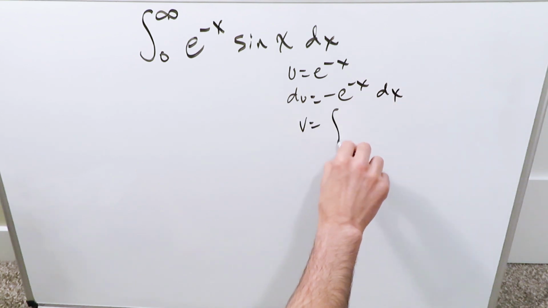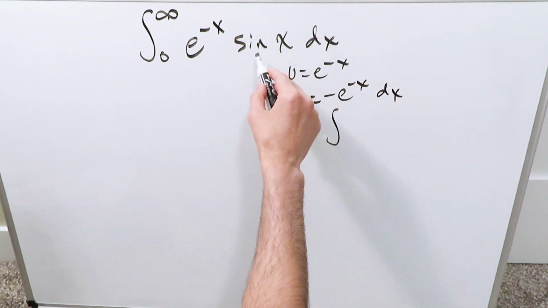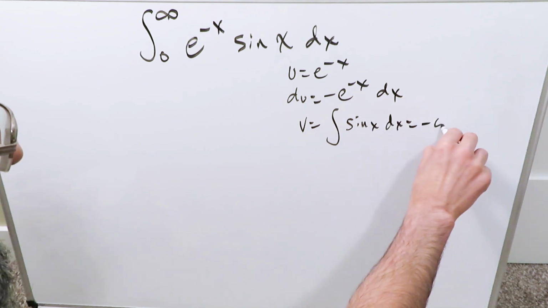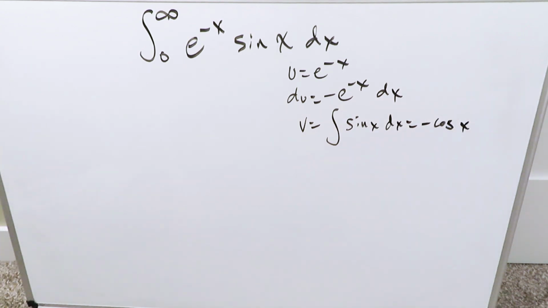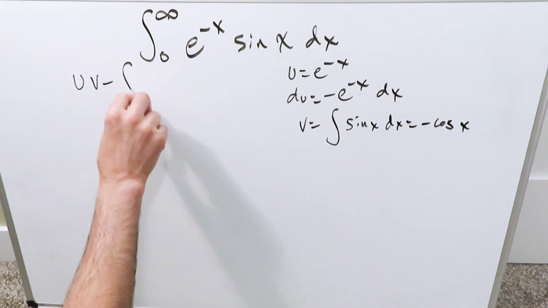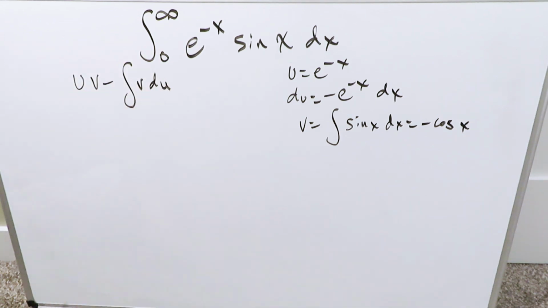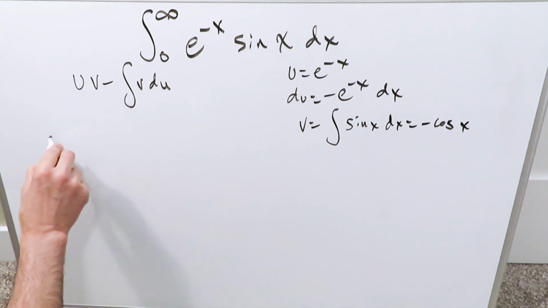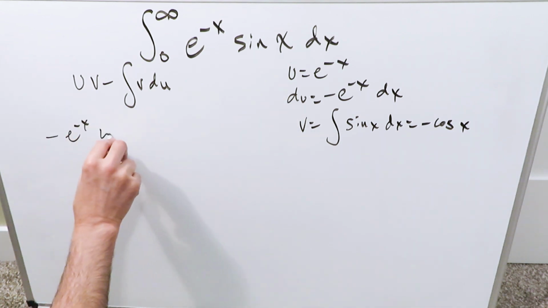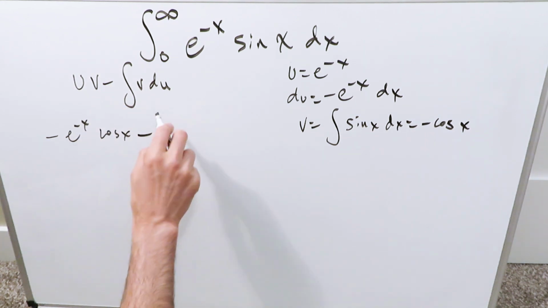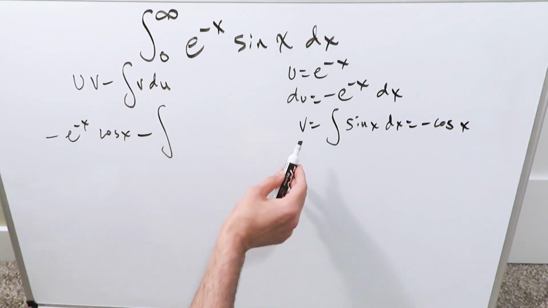V is equal to what? The integral of what remains, sine x. When you do the integral of sine x dx, you have minus cosine x. These are the items you'll bring into play. What will you bring them into play? Into uv minus integral v du. Plug in the items uv. I have a u and I have a v. I will look here at minus e to the minus x cosine x because there's a minus coming from right here. Then I have this minus, and then I have this integral v du.